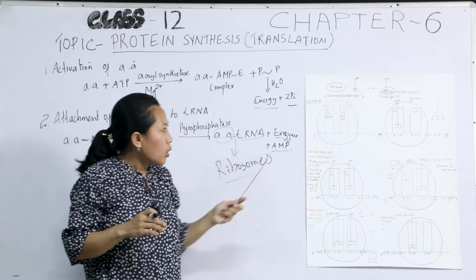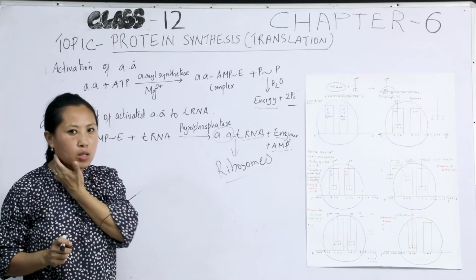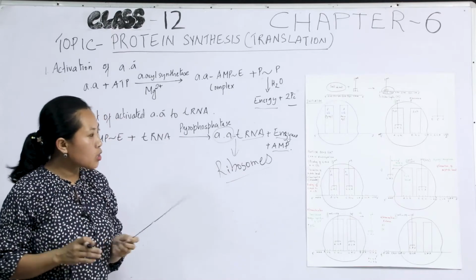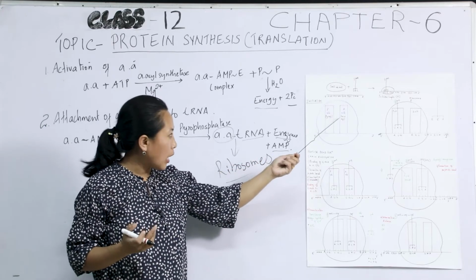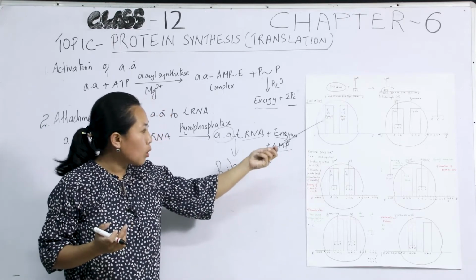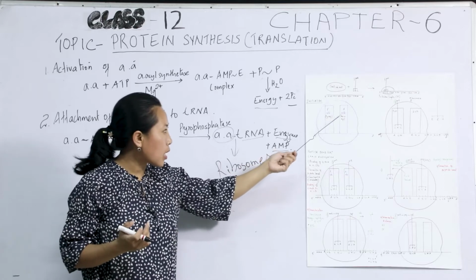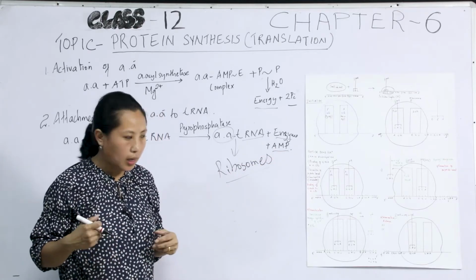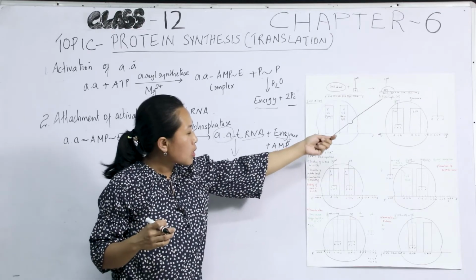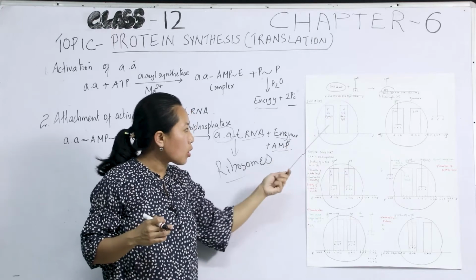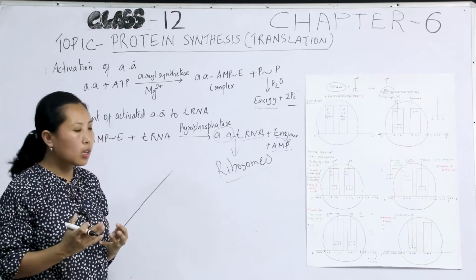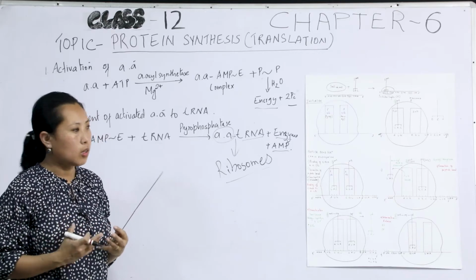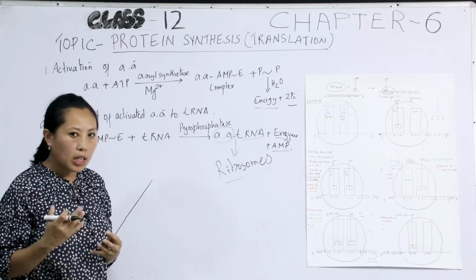Okay, so the large subunit of the ribosome has 2 specific sites, called the P site and the A site. The P site is also called the peptidyl site, and the A site is called the amino acid site. So the initiation complex formed by these 3 units now joins the large subunit, and it's totally ready for formation of the polypeptide chain to be initiated.